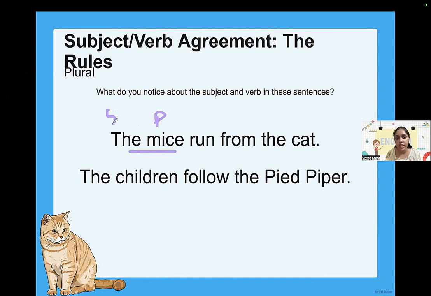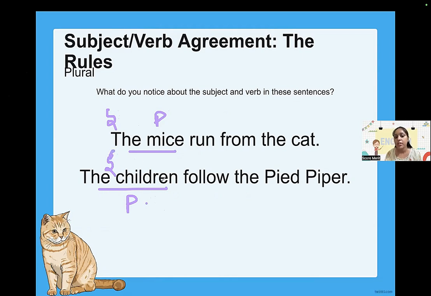It is a subject, as I said. Similarly, the children follow the pied piper. When I'm talking about a child, that's singular. But if I'm saying children, I'm talking about many, and again many means it is plural. Though it's a subject, I'm talking about whether it is singular or plural.